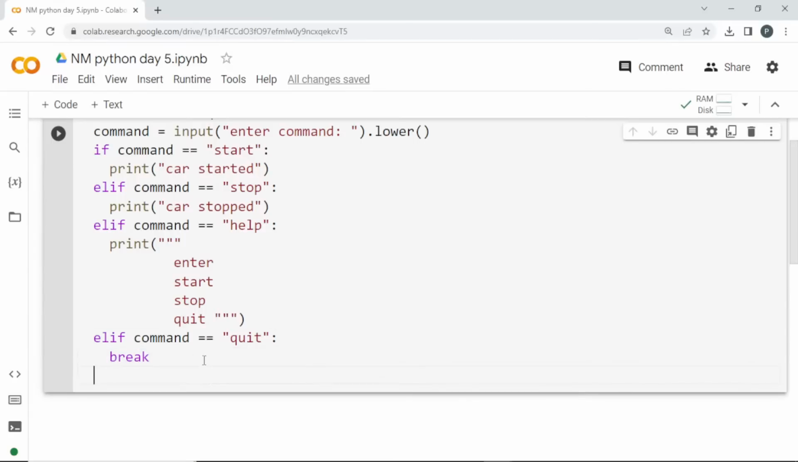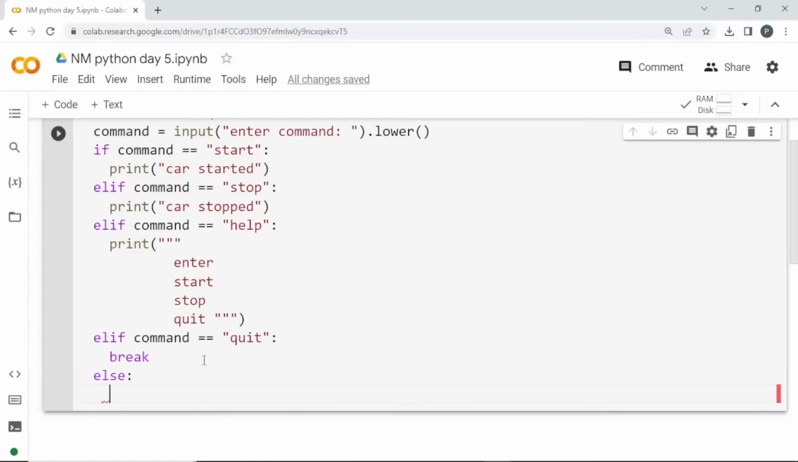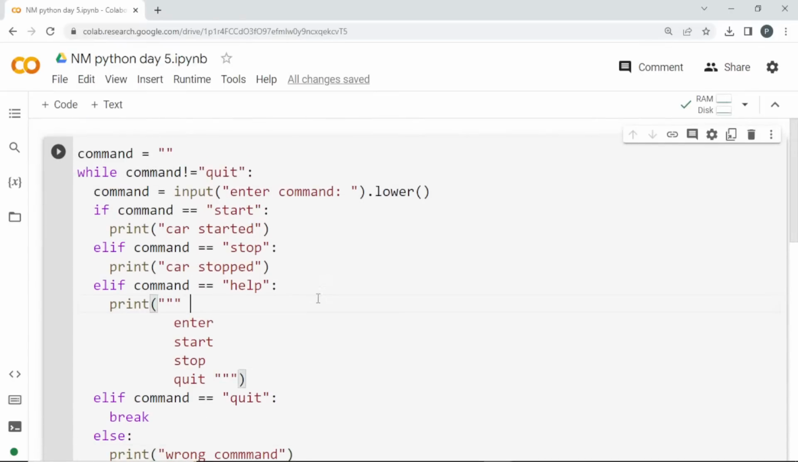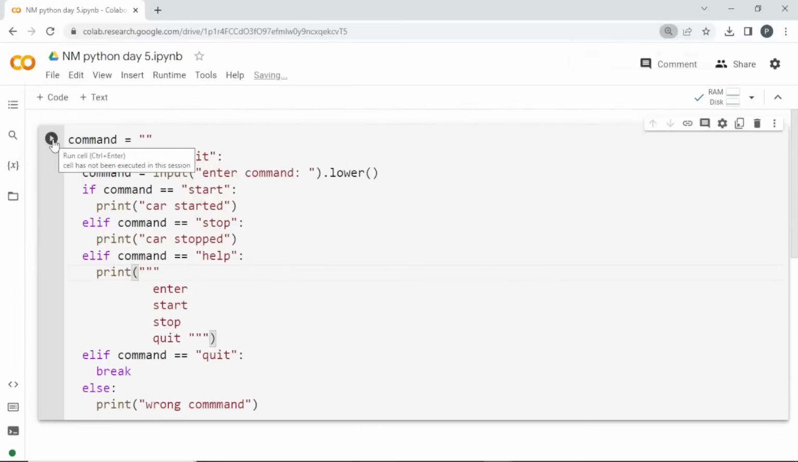And finally, if he accidentally enters something else, I don't want the loop to terminate. So what I'm going to do is, in the else, I'm just going to print wrong command. Okay, so this is the first part of this code. Let me run this code. I'll explain what the logical error in this is and we'll try to solve that.